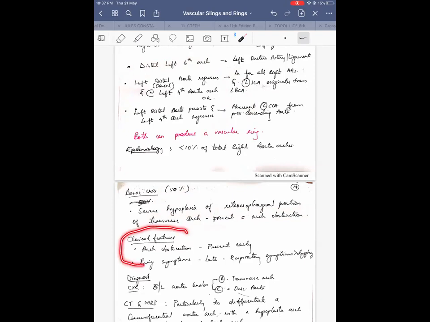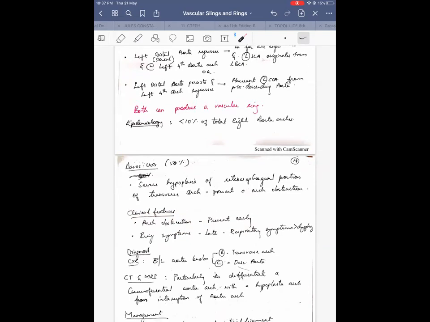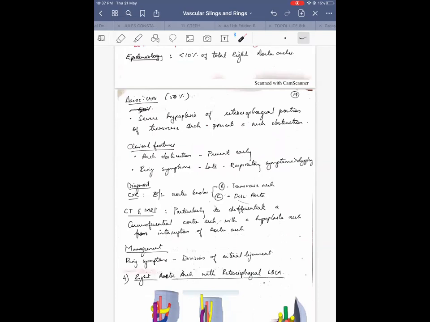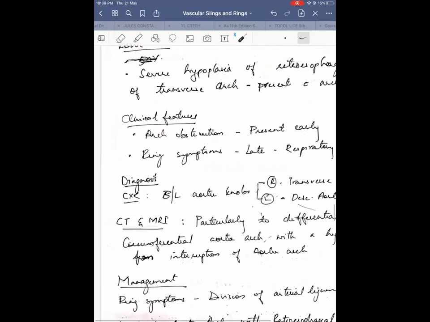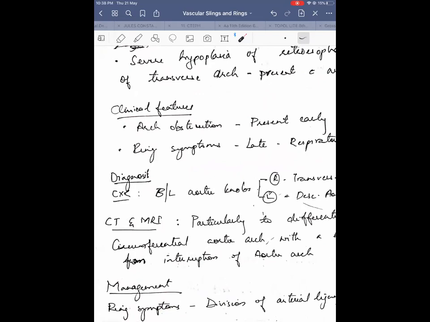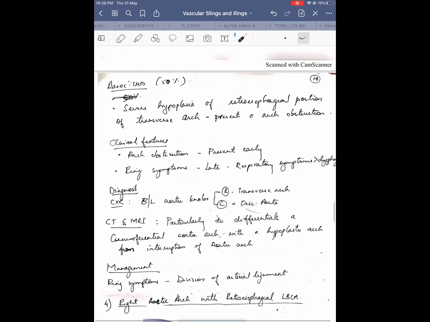So clinical features: when they present early in the neonatal period, they present with arch obstruction symptoms rather than vascular ring symptoms. If they present late with respiratory symptoms and dysphagia, which are typical of vascular ring, then you have to suspect a vascular ring in them. Now coming to diagnosis, chest X-ray shows bilateral aortic knobs. The right is formed by the right transverse arch, and the left is formed by the left proximal descending aorta. So there can be bilateral aortic knobs on chest X-ray.